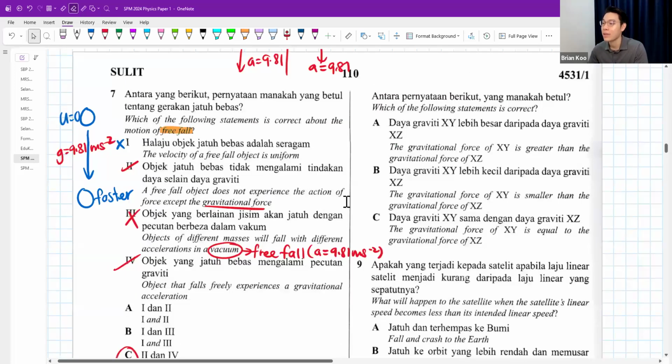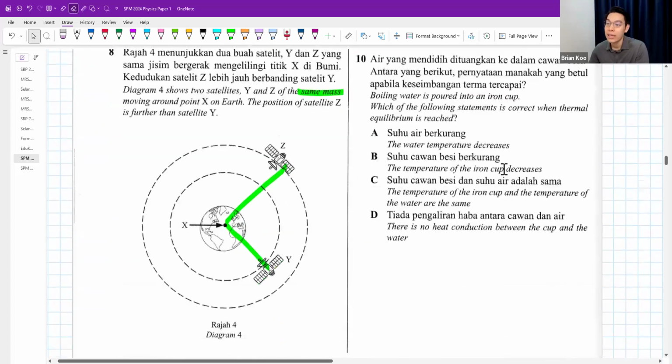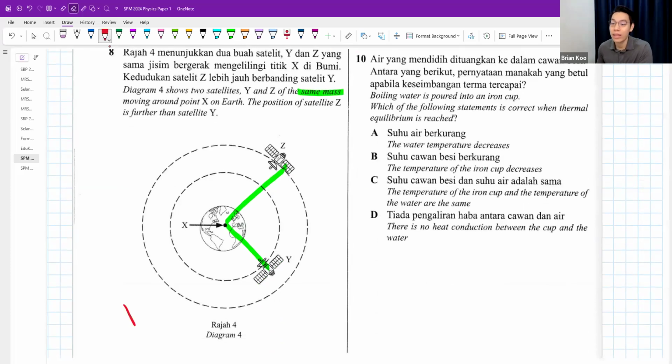Which of the following statements is correct? The gravitational force. Okay, so they are comparing just the gravitational force. We want to see who is bigger or smaller. I think XY has a bigger gravitational force compared to YZ.